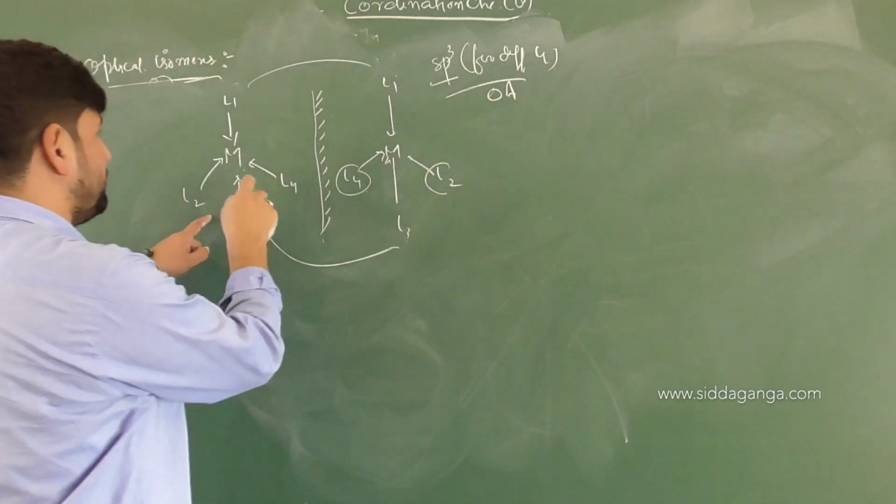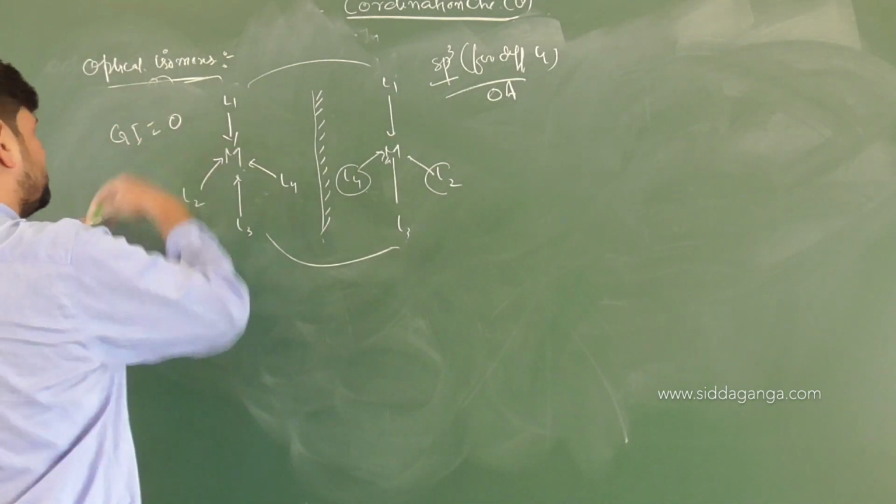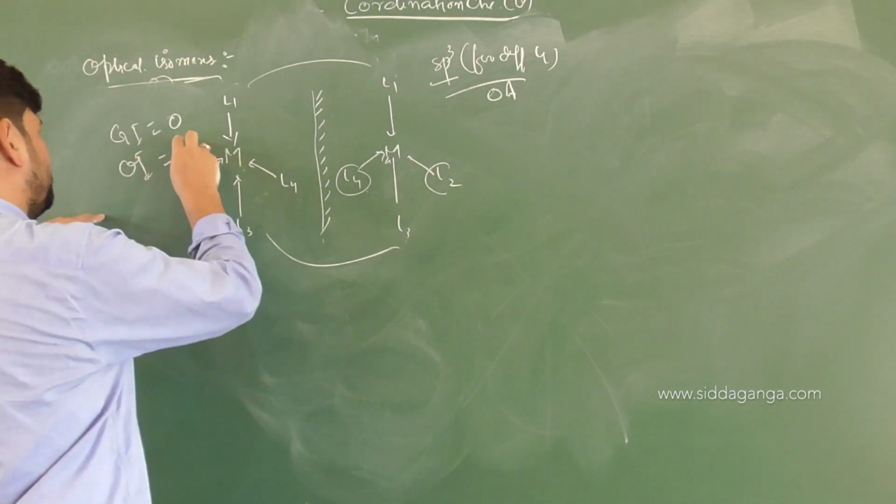Now, what about geometrical isomerism? How many geometrical isomers will there be? 0. There is no geometrical isomer for it. How many optical isomers will there be? There will be 2.